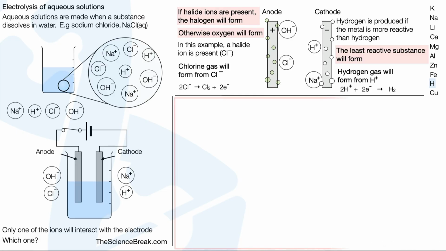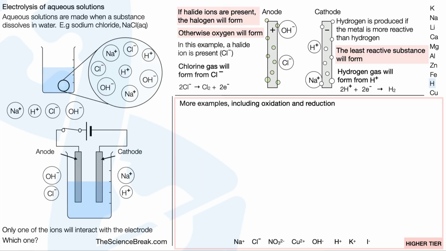And finally, for this unit, for the higher tier, we need to talk about half equations and include the idea of oxidation and reduction. Here are a bunch of ions that we're going to use for these examples. And remember, OIL RIG will help us remember what is oxidized and what is reduced. So let's look at the electrolysis of aqueous potassium iodide. So in this case, we'll have potassium ions and iodide ions, and also hydroxide ions and hydrogen ions.